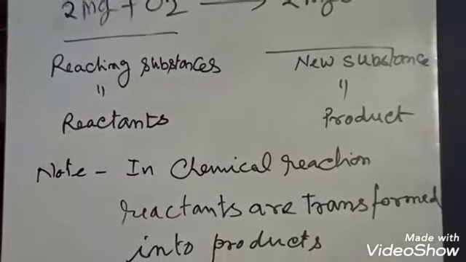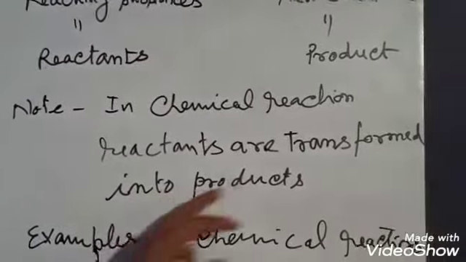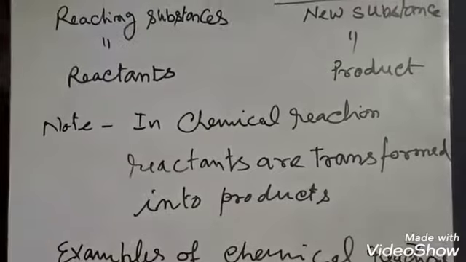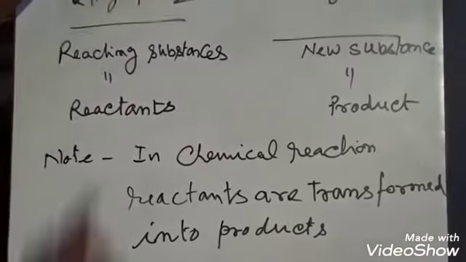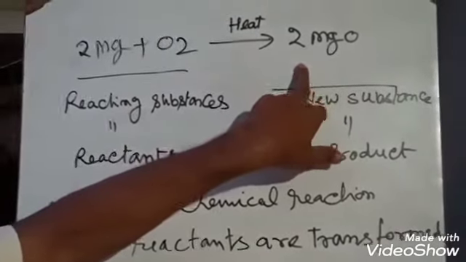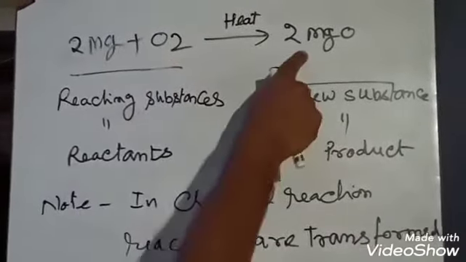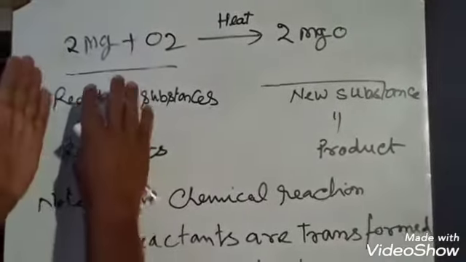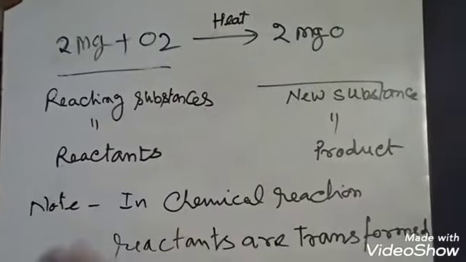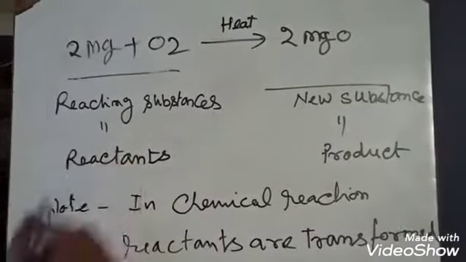It is very important that in a chemical reaction, reactants are transformed into products. Here, 2Mg and O2, these reactants, are transformed into the product. The total atoms of the reactants give the total atoms of the product. Totally, no new atoms are formed. Only the reactants are transformed.